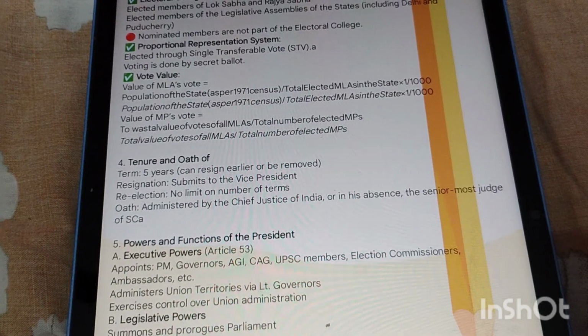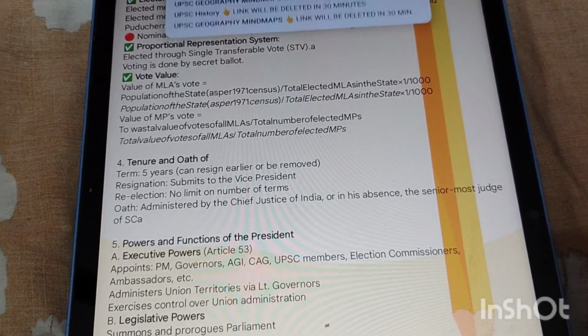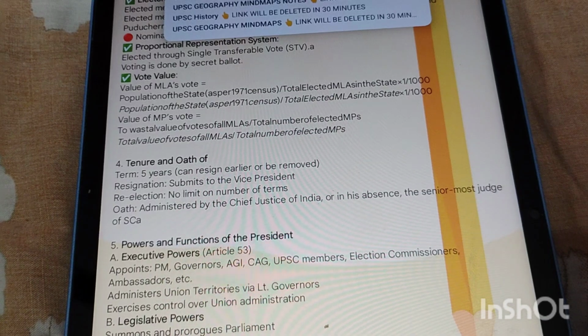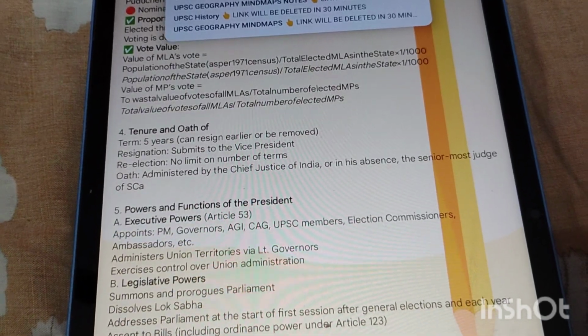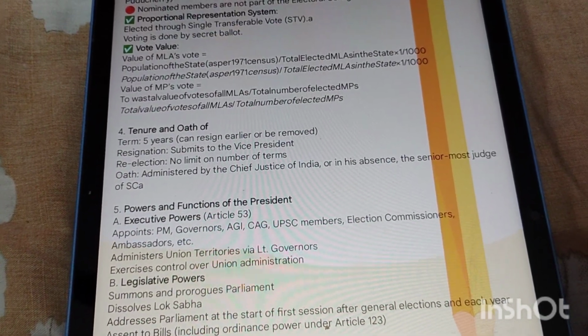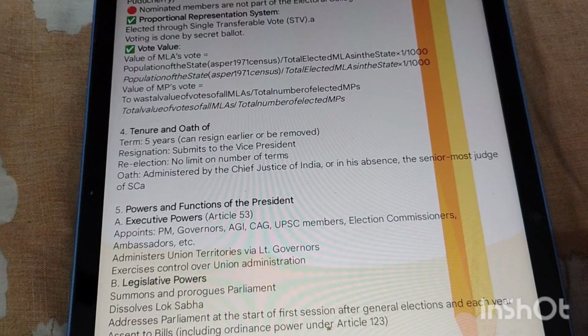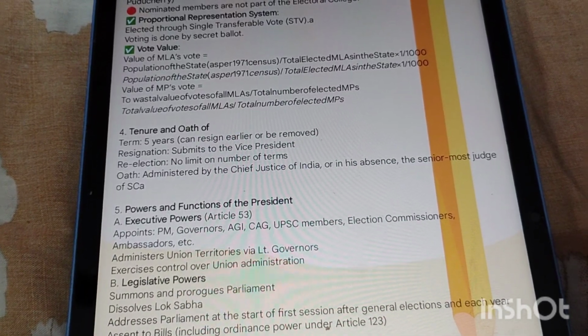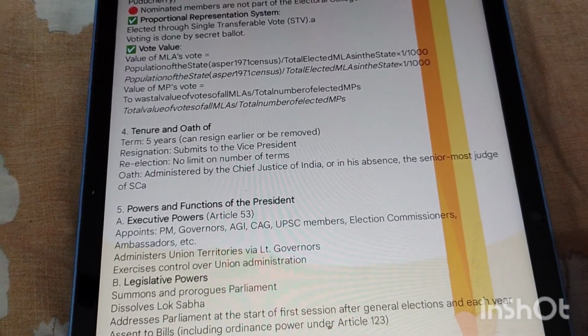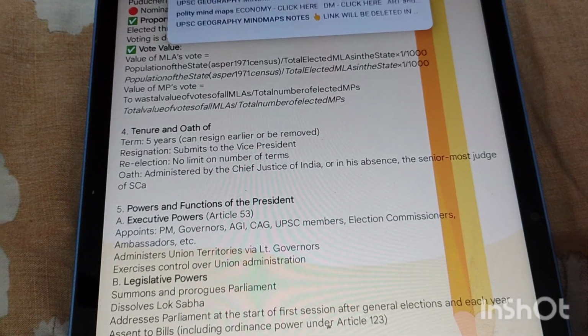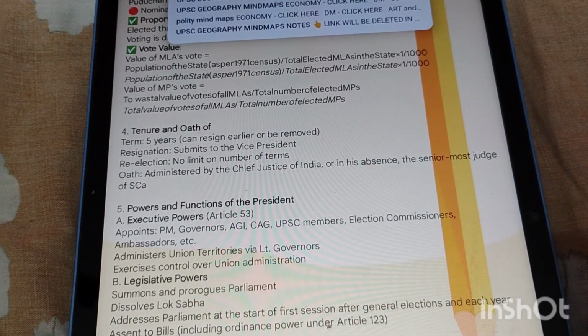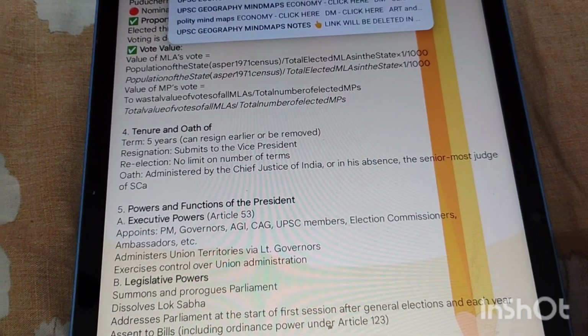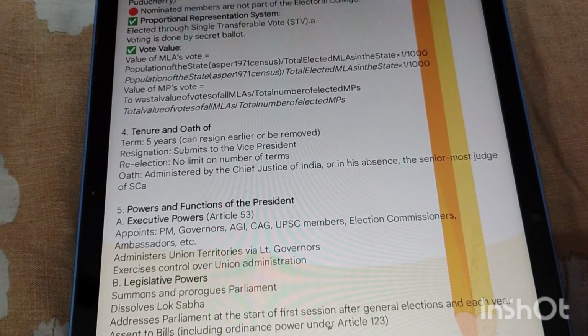The term is 5 years; the President can resign earlier or be removed. Resignation is submitted to the Vice President. For re-election, there is no limit on the number of terms. The oath is administered by the Chief Justice of India, or in his absence the senior-most judge of the Supreme Court. So friends, the President serves for 5 years and can be re-elected. The oath is administered by the Chief Justice of India or the senior-most judge.